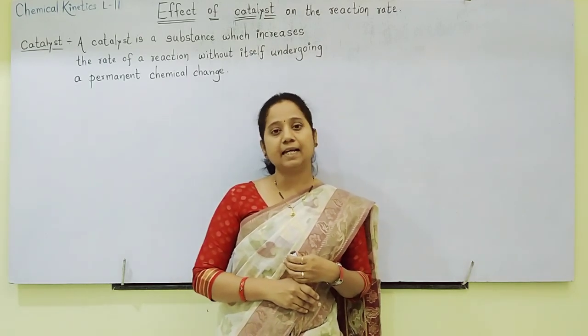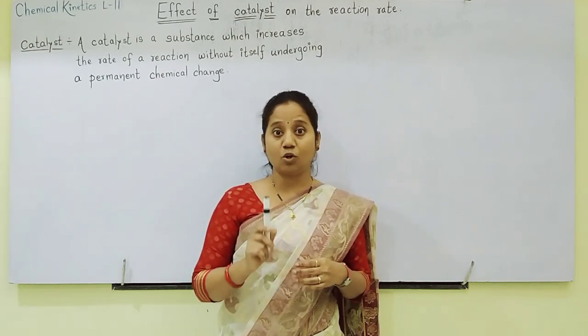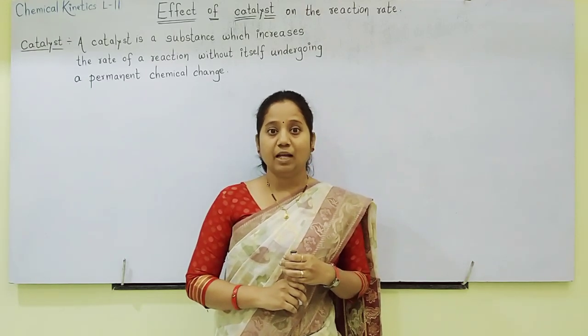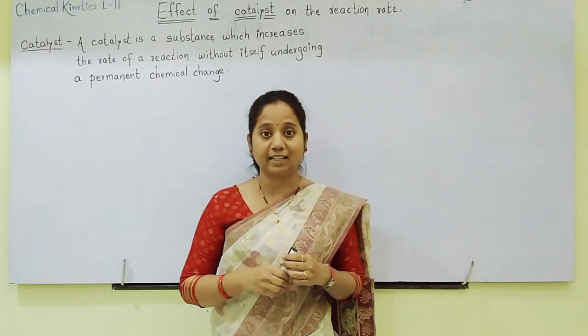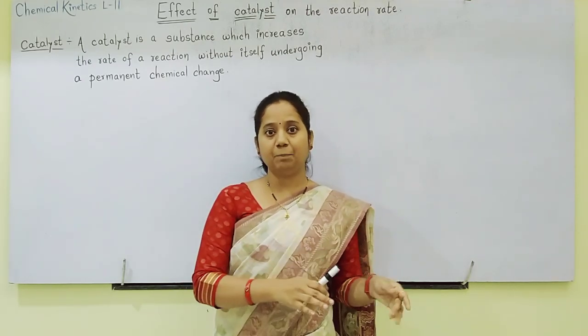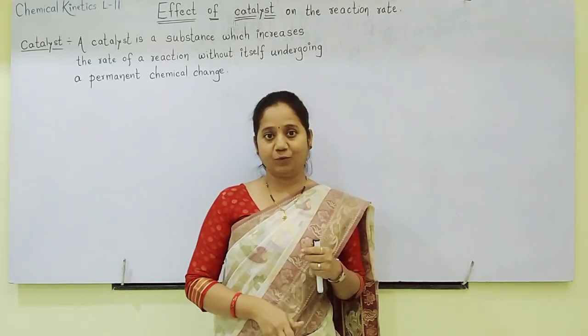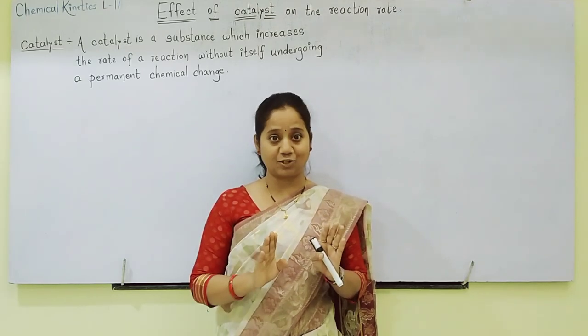Means when we are adding a catalyst in a chemical reaction, that catalyst does not undergo any permanent chemical change. So the catalyst as we added it before the reaction, after the completion of reaction also remains the same.